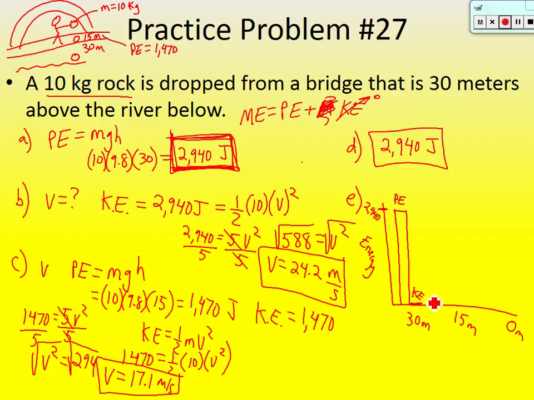Now let's go to the 15 meter mark. How is this graph going to look? It's going to be half and half, yeah, because now it's half the height. So the potential energy is now half. Now what's half of 2,940? 1470, yeah, so 1470 joules goes here. But if now half of it's gone, where did it go?